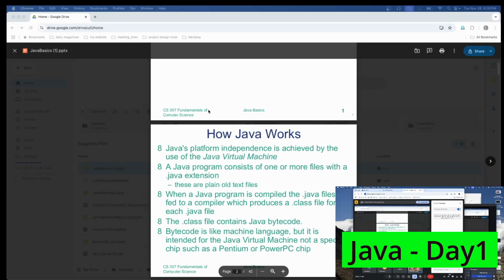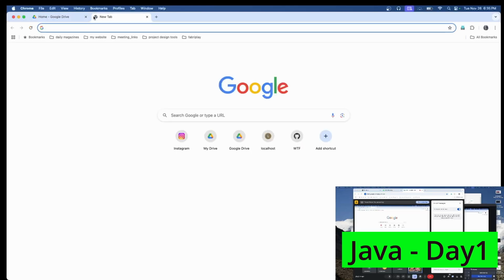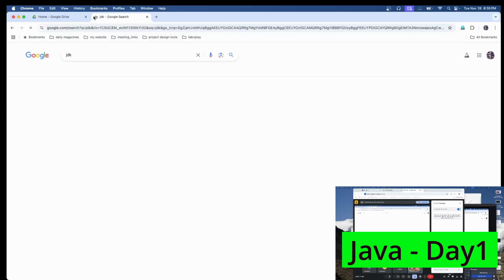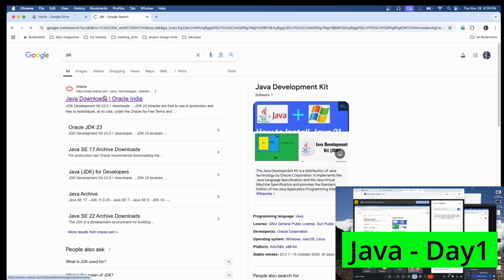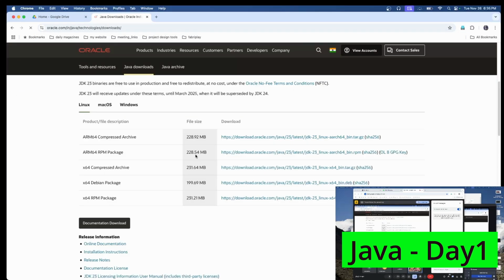The code which we are writing is platform independent, which means whatever I write in my system can be compiled on Linux or Windows. But the JDK which we are using depends on the operating system. So if I am using Linux, I need to install the Linux JDK.